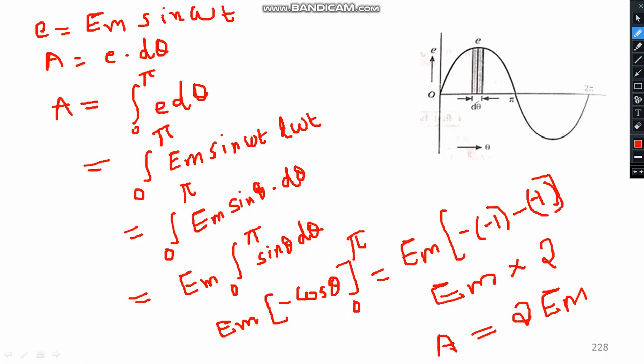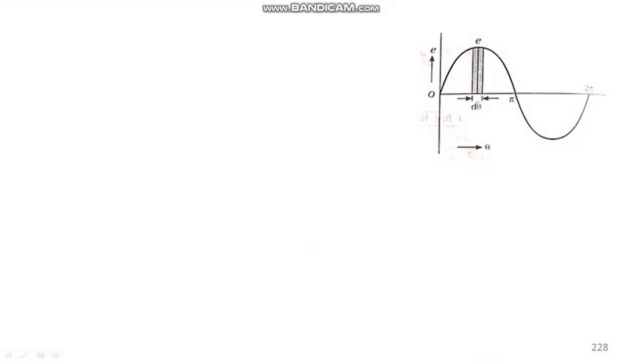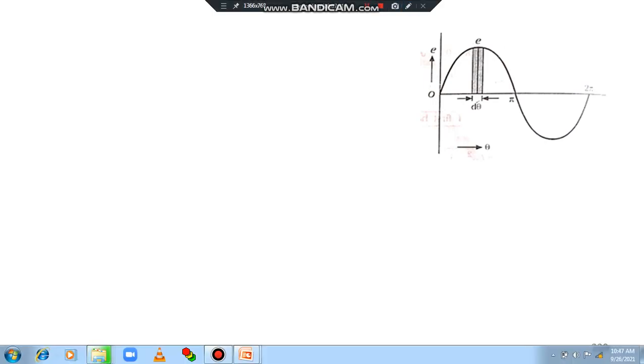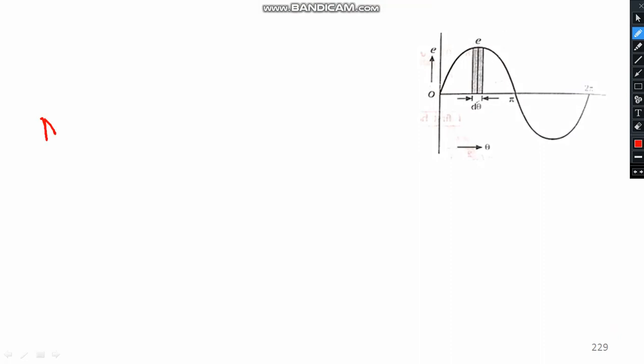So how to calculate the average value? Please recall the area is equal to 2Em. Therefore the average value is equal to 2Em divided by pi.